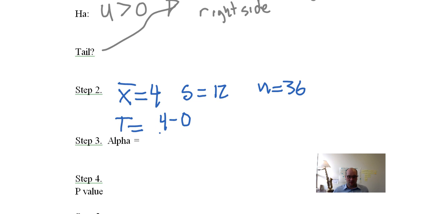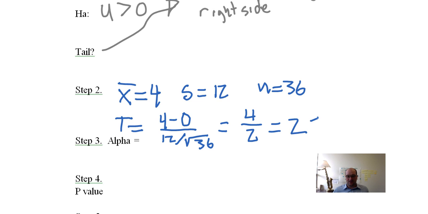All of that divided by s, which is 12, divided by the square root of n, 36. So it turns out that this up here is 4, this down here, the square root of 36, is 6, and 12 divided by 6 is 2. So this equals exactly 2. So this is a nice, pretty math problem. All right, so this is our t-score.